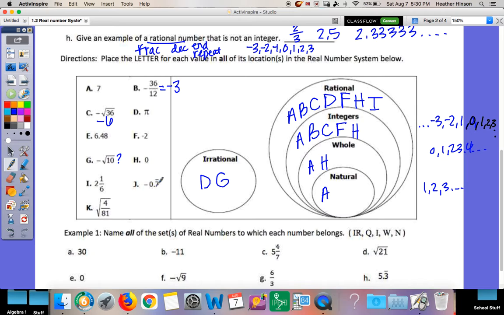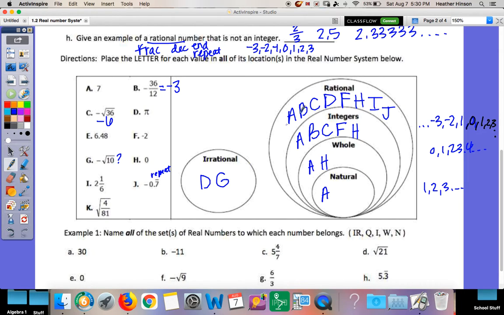J, -0.7 with a line. That line means repeating. So where do the repeating decimals fall? Those are rational. So is it also an integer? No, because it has a decimal. So that's my stop.